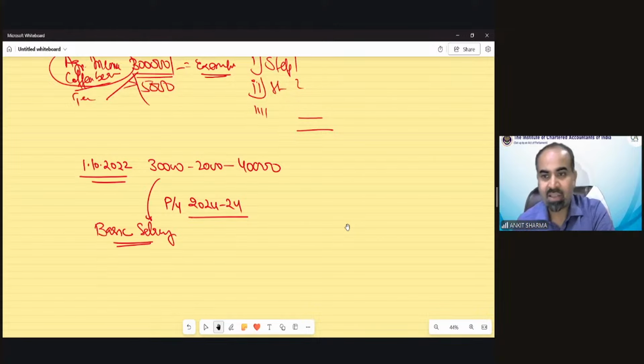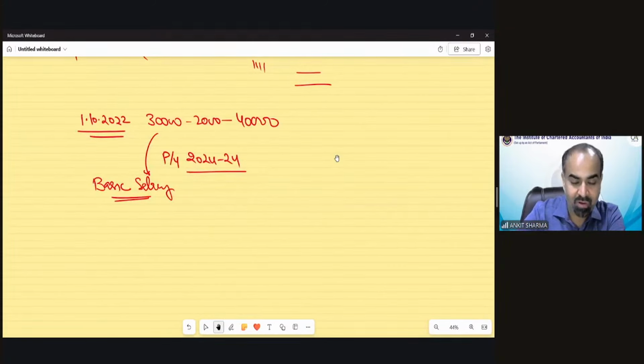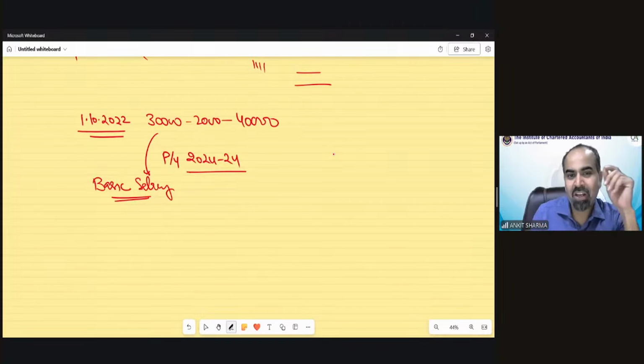So Gulika is saying, yes, sir, every year increase by 2,000 till it reaches 40,000. Ishan is also saying, yes, increment till reaching 40,000. Very well done. I expected that answer from a lot of students. But what if I change it like this? This would be the case. Okay, so better we will discuss this case, but there would be a change in this case.